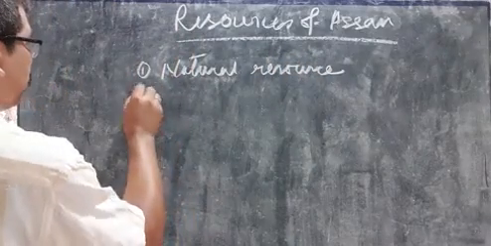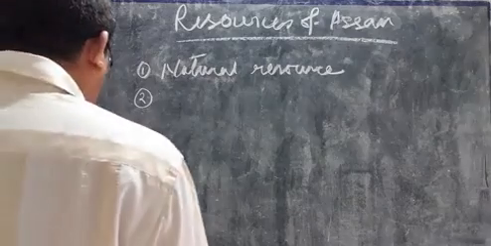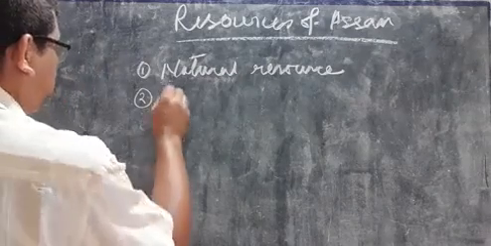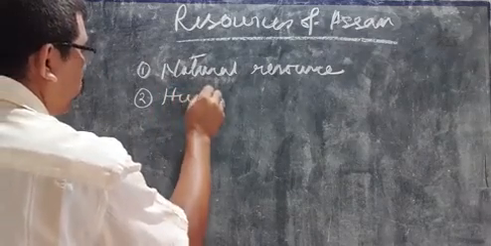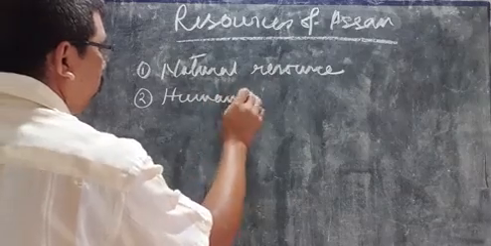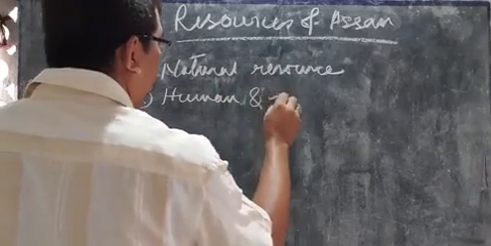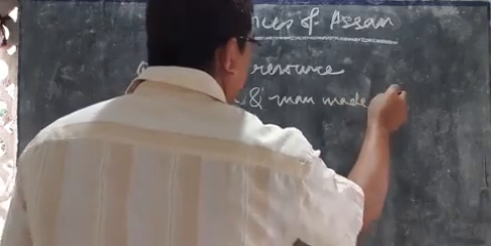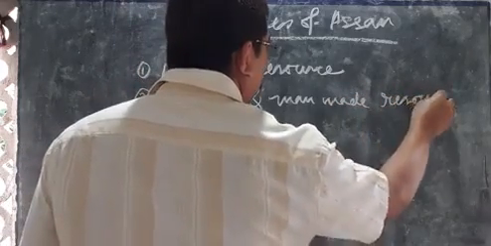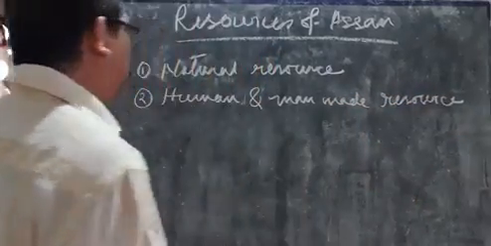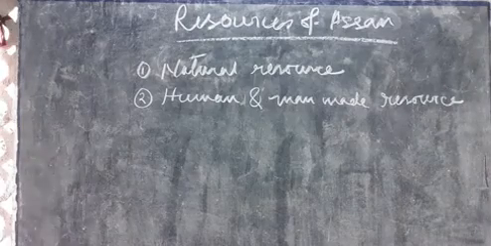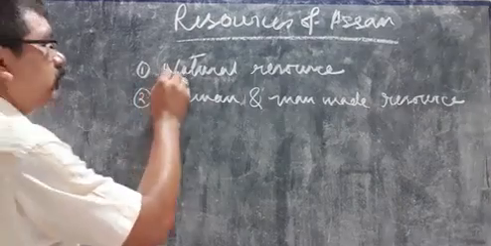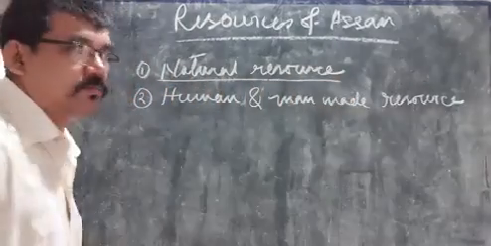Number two, human and man-made resource. First comes this natural resource.